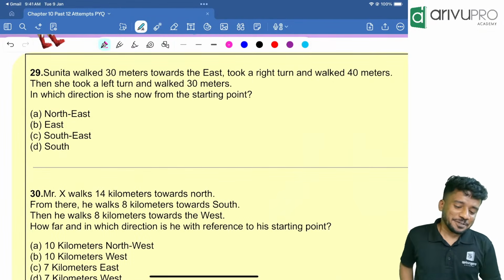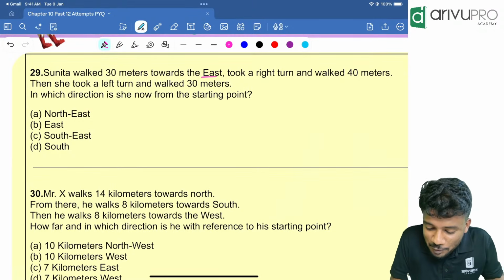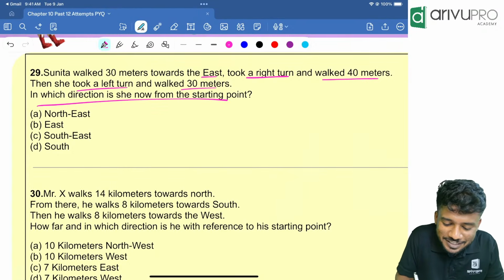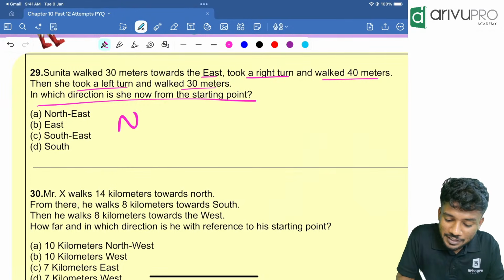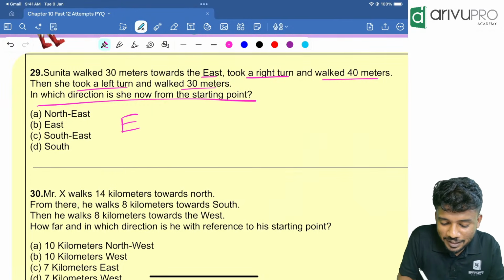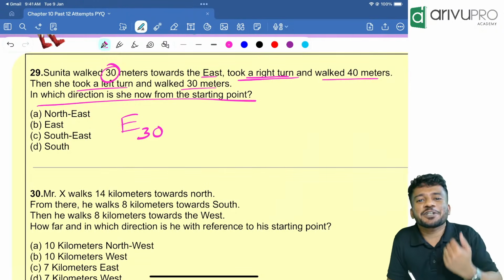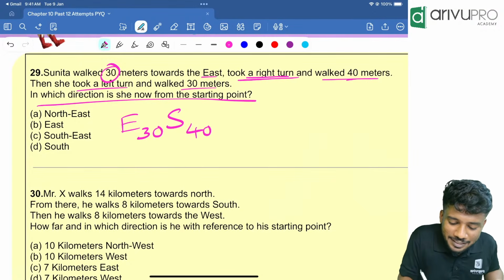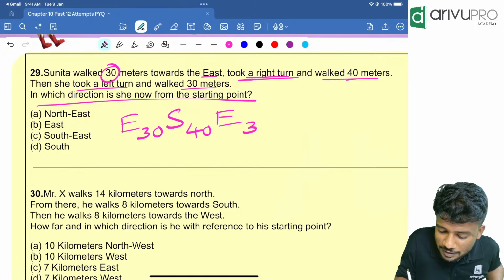29th. Sunitha walked 30 meters towards east, took a right turn and walked 40 meters. She took a left turn and walked 30 meters. In which direction is she now from the starting point? Same type of question. Initially she is walking towards the east, 30 meters. And took a right turn. Right of east is the south, and she walks 40 meters. Then she took a left turn. Left of south is east. And walks 30 meters.